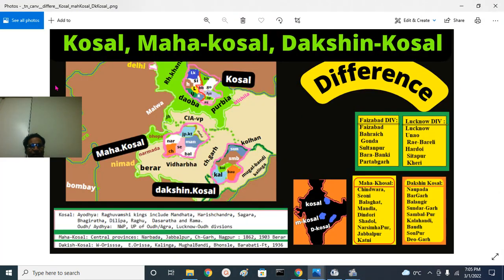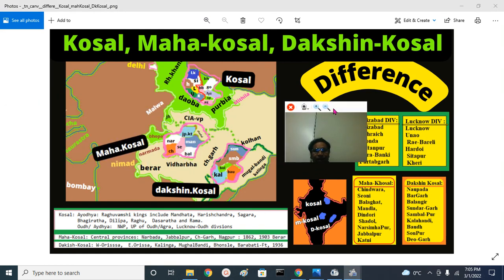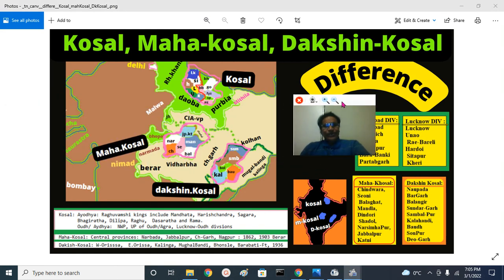Essentially, today we talked about the difference between the Kosal region of Uttar Pradesh and the Mahakosal region of Madhya Pradesh. Mahakosal means, you remember M, Madhya Pradesh. Kosal means Uttar Pradesh. Dakshin Kosal, further south, is the eastern part of Orissa.